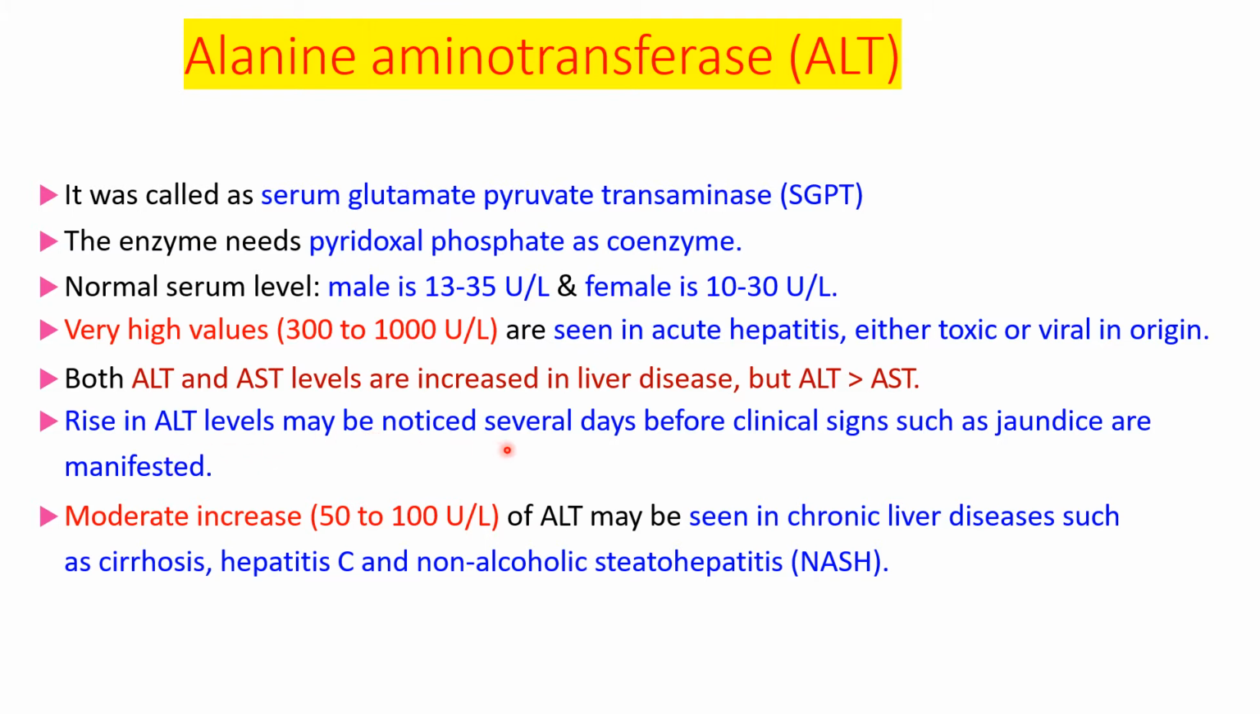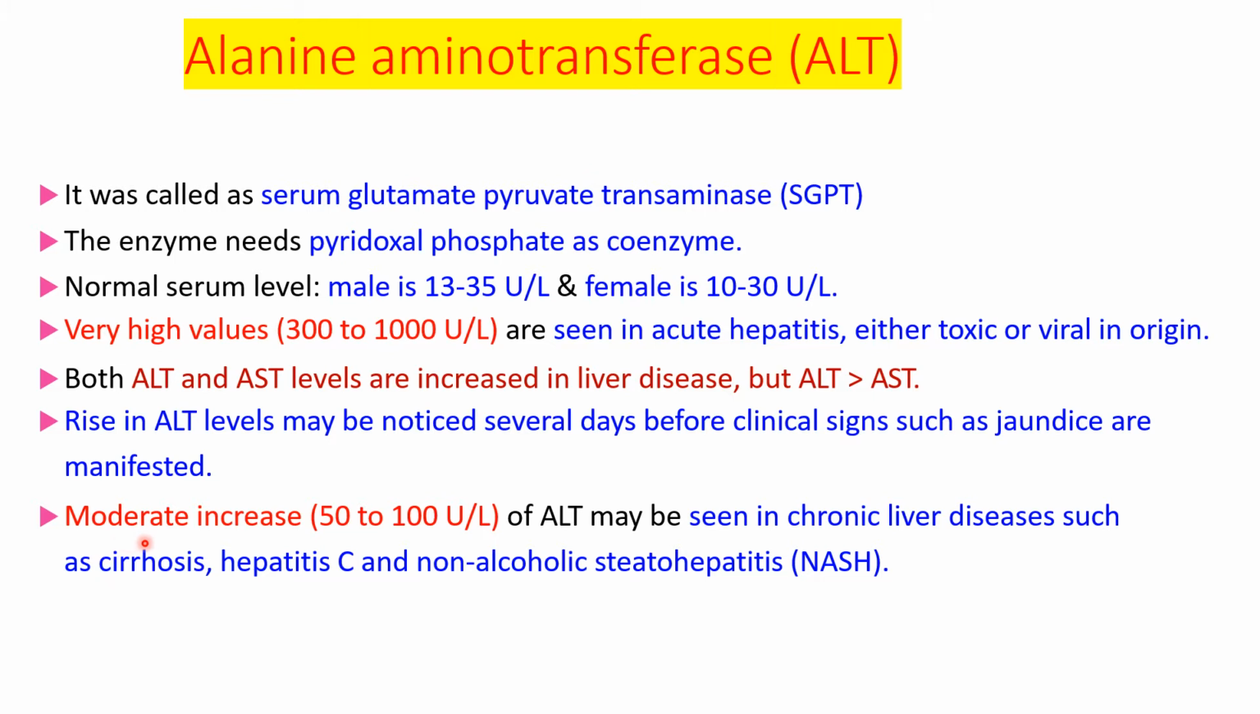Rise in ALT levels may be noticed several days before clinical signs such as jaundice are manifested. So we can estimate the ALT level in the blood to diagnose this condition early, before the clinical signs appear. So we can diagnose jaundice at the early stage, because before the clinical signs appear, the level of ALT rises in the blood. So that is the advantage of this.